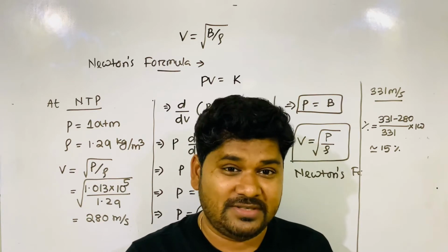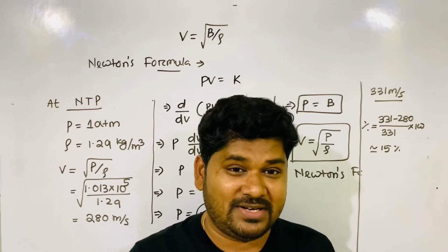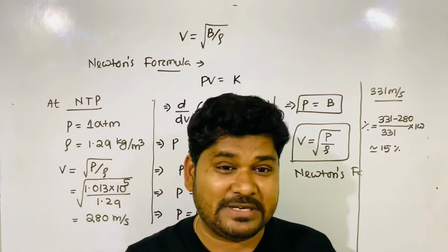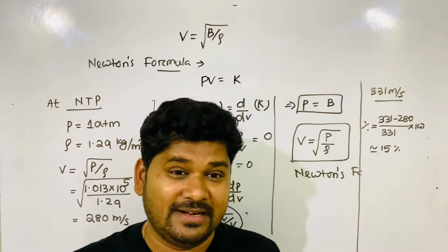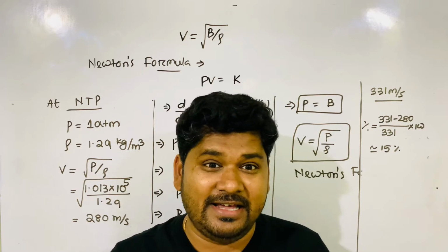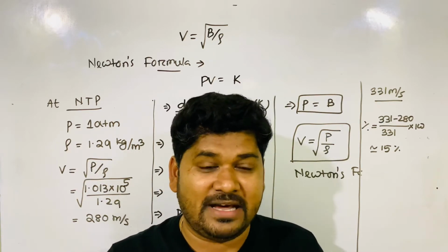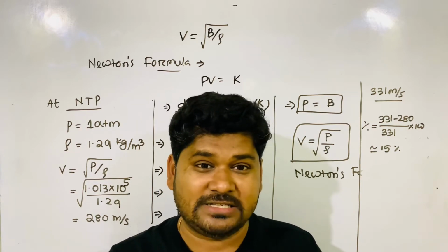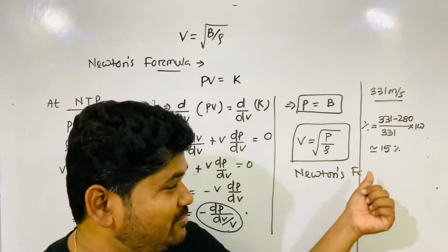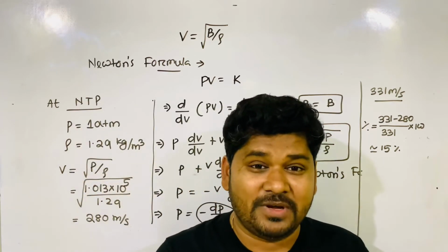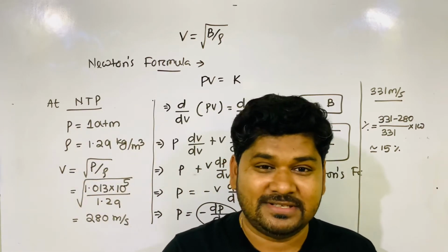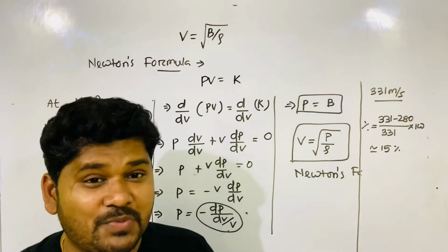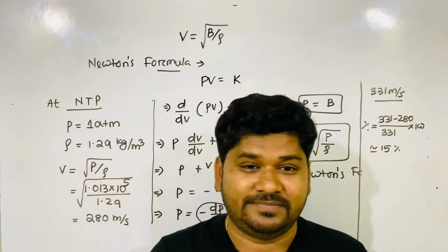Will we accept Newton with 15% error? In the practical lab, when you get more than 5% error, the teachers get angry at you and do not give marks in the practical examination. More than 5% error is not accepted. Will we accept Newton's formula with an error of more than 15%? No. So Newton's formula is now proved wrong.